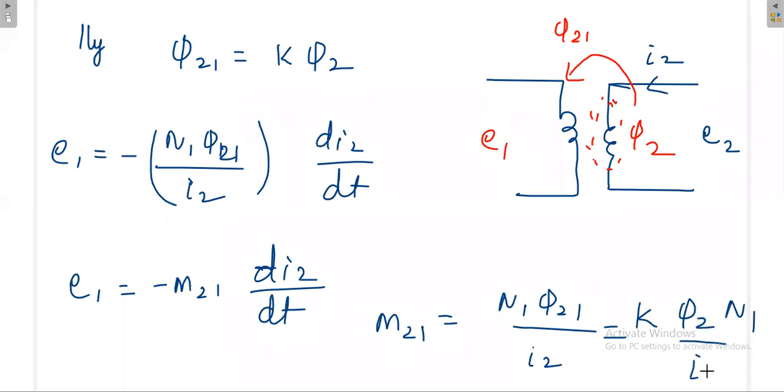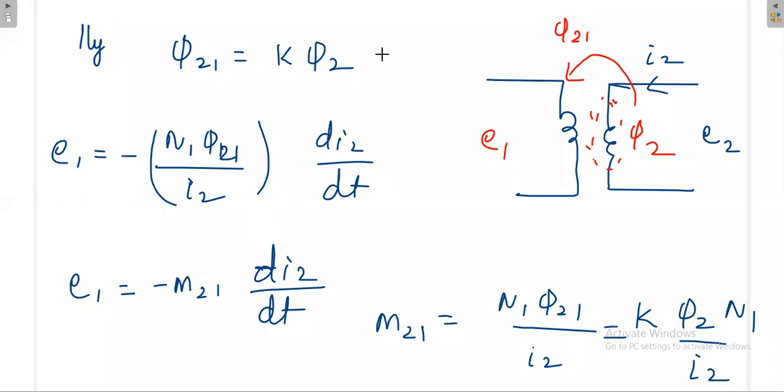Here you have to understand properly. If you observe the last one, I2 is the current you are supplying at the secondary side. Because of I2, how much flux are you producing? Out of that flux, how much is interacting with the primary is decided by K. Even though it is transferred to the primary, how effectively that transferred flux is utilized by the primary is decided by the number of turns at the primary side. So finally K phi 2 N1 divided by I2.